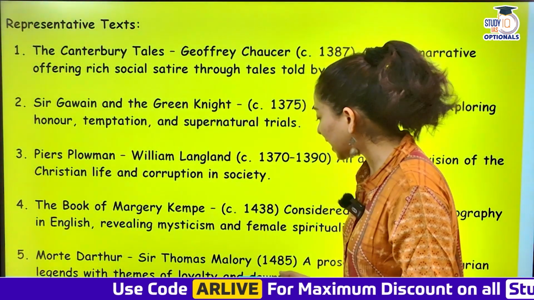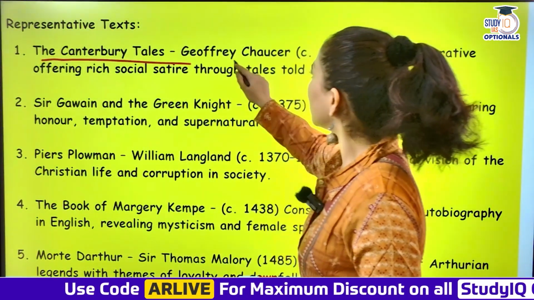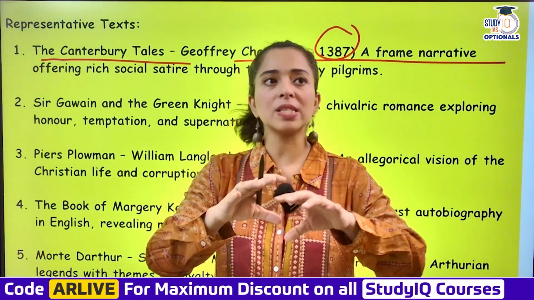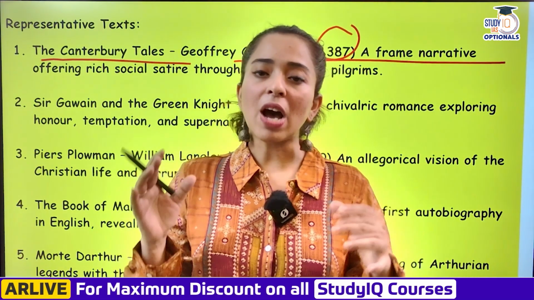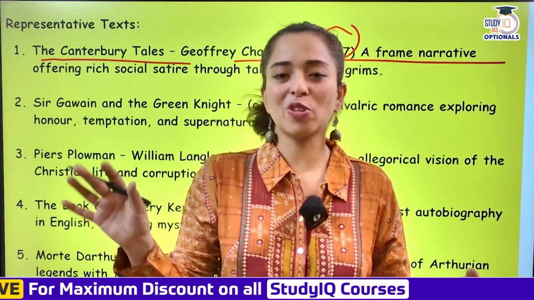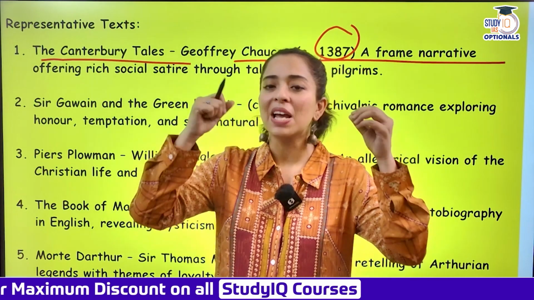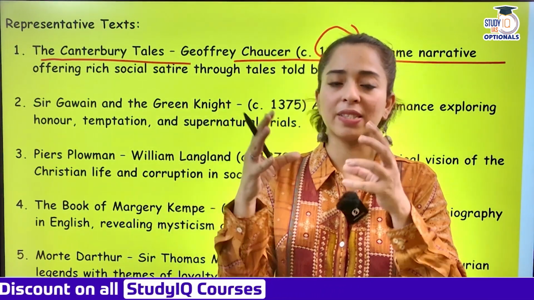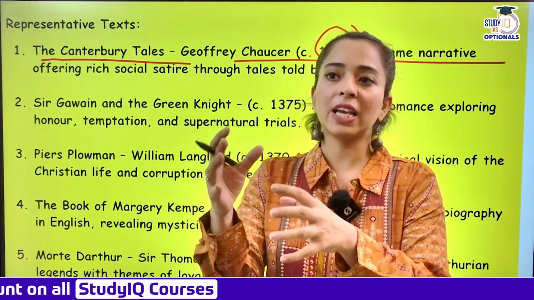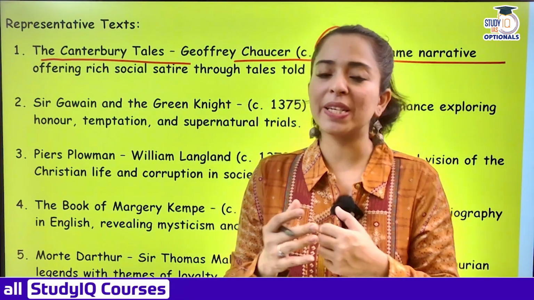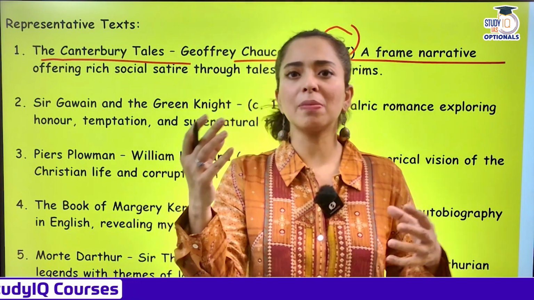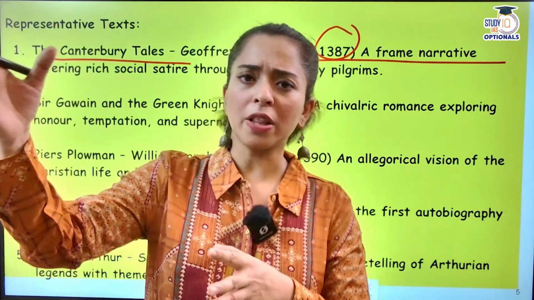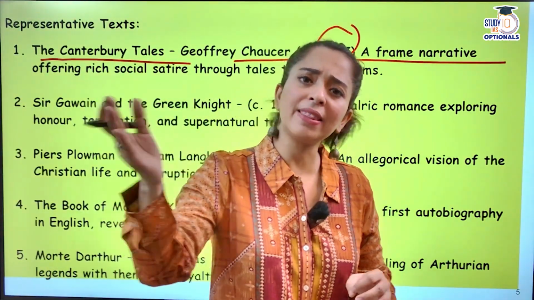When Chaucer's Canterbury Tales came in 1387, this was a framed narrative, a work in which many stories are told. There are around 31 people traveling to Canterbury. They are going to the shrine of St. Thomas Becket, and there all these pilgrims decide together, let's tell stories, 2 stories every person would be telling on the way to Canterbury and then coming back.